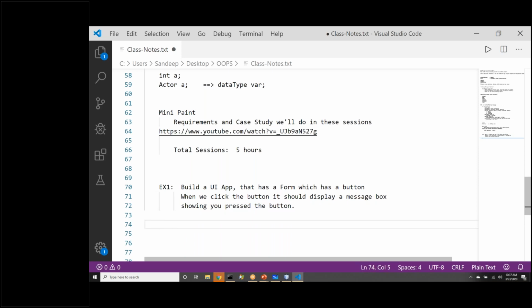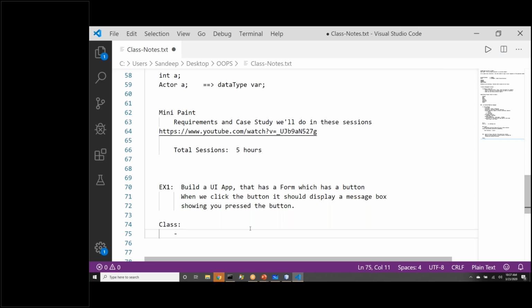Now, we will do this small thing also. This is a very small thing though, but we will do this also as object-oriented programming exercise. Now, you need to tell me what are the classes you can identify from this problem statement. So feel free to type in chat window. From this problem statement, what are the nouns you can focus on? Those will be the classes.